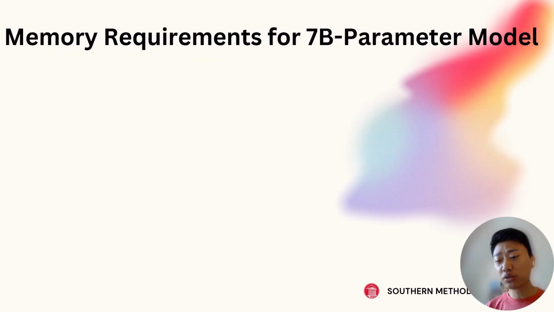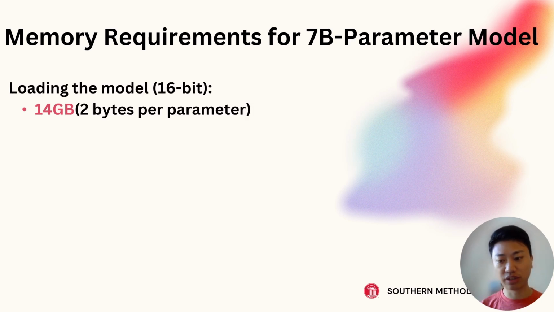So now let's take an example here. Let's say you want to fine-tune a 7 billion parameter model, and 7 billion is a really large model, considering Llama just came out with their 400 billion parameter model. If we want to fine-tune on our hardware, it's actually pretty difficult.